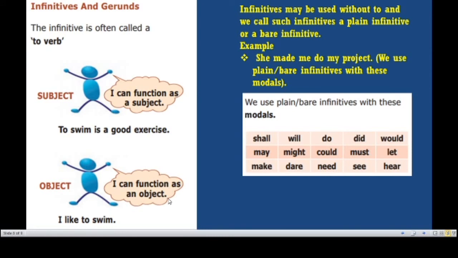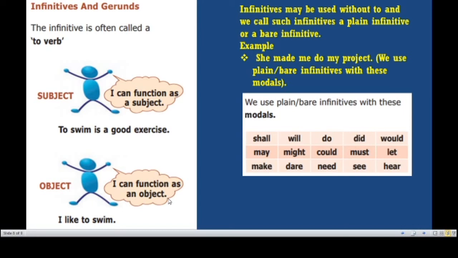Infinitives and gerunds. Adding to before a verb is commonly called an infinitive. We commonly call that an infinitive. An infinitive can function as a subject: To swim is a good exercise. As an object: I like to swim. So an infinitive can act both as a subject and an object. Infinitives may be used without to, and we call such infinitives a plain infinitive or bare infinitive.